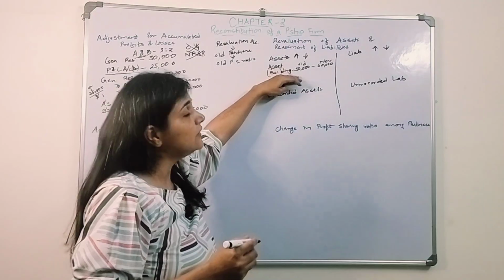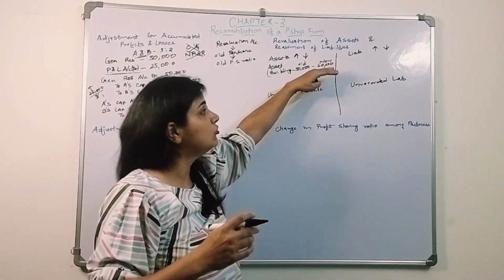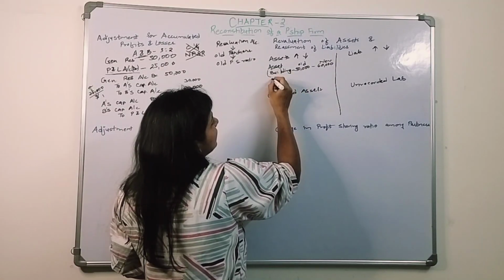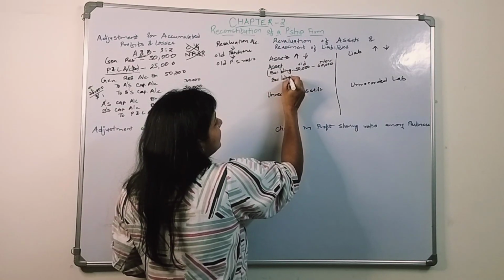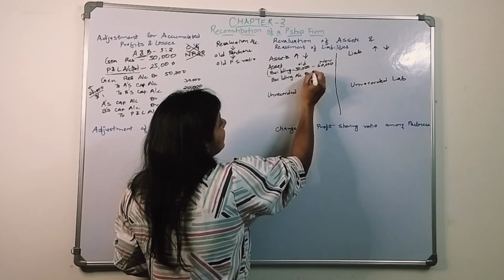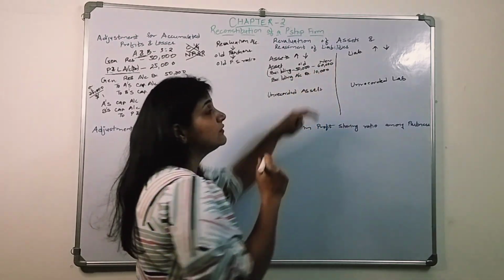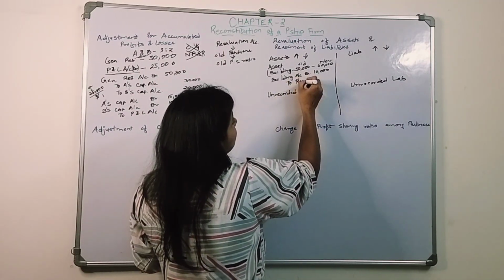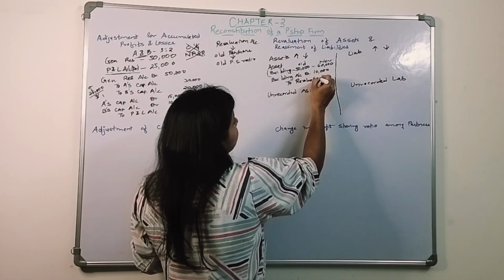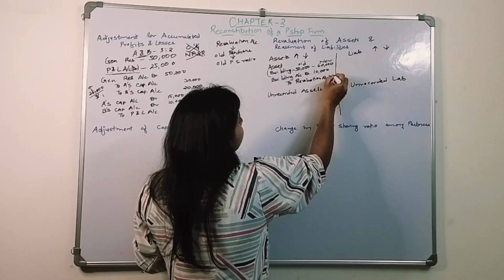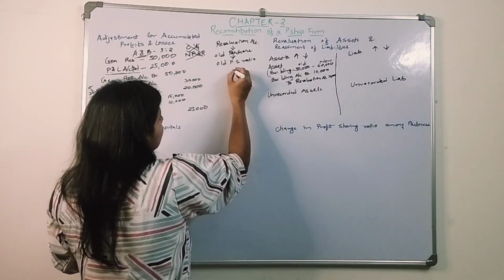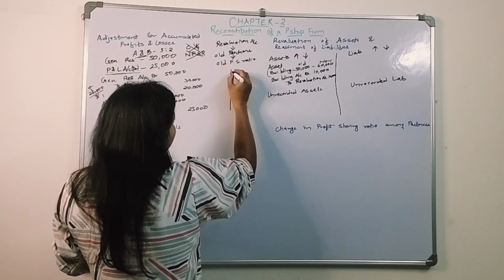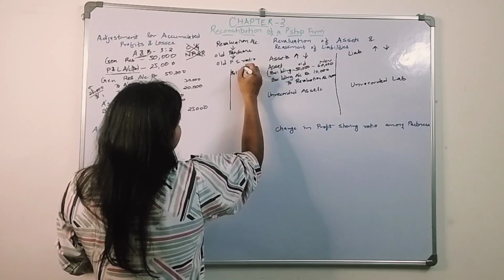Now we need to increase this amount. So the difference we will transfer to the building account. We will debit the building account, and this 10,000 is a gain. So we will transfer it to the revaluation account. Let's make a revaluation account. Here we will transfer this amount, by building 10,000.